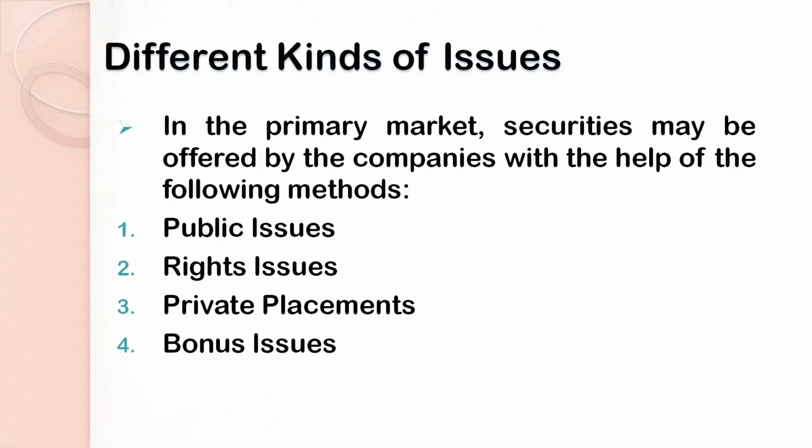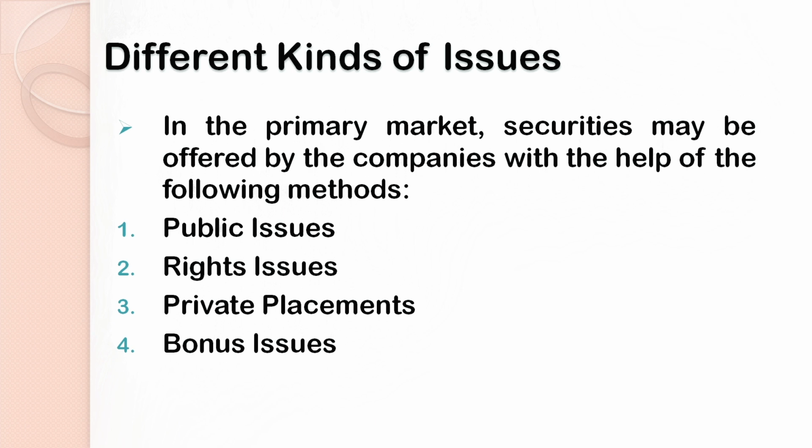Now third issue is private placements. Private placements are offers which are made by the company directly to a list of sophisticated investors. Here one of the most important points is that the number of investors who are subscribing to the shares of the company should not be more than 49. That means the maximum number of investors in case of private placement should be 49 or less. Private placements are also popularly known as preferential allotments. We will discuss the concept of private placements in detail in my next video.